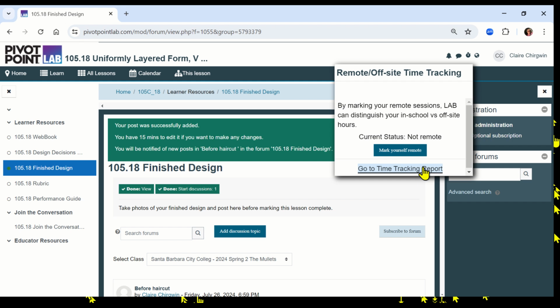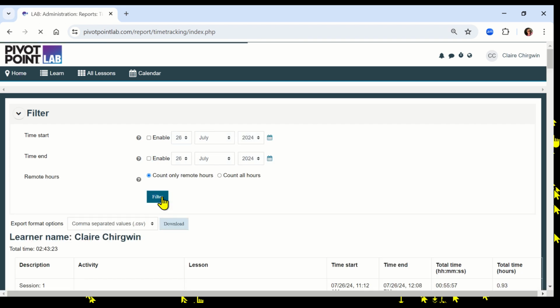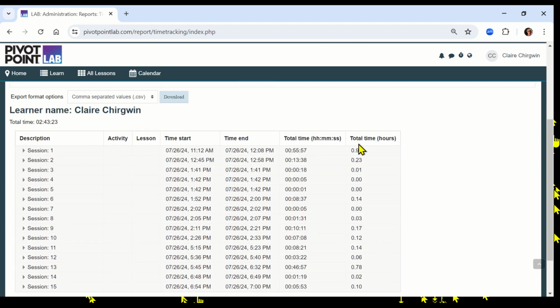Now you can go to your time tracking report. Disable both of these time frames. You can do count only remote hours. Hit filter.